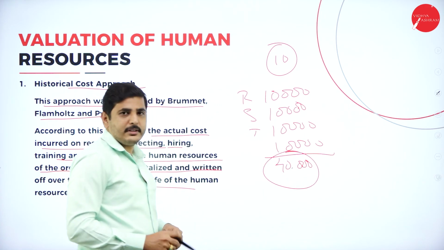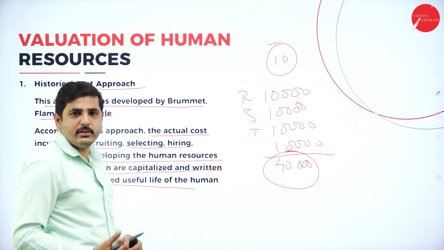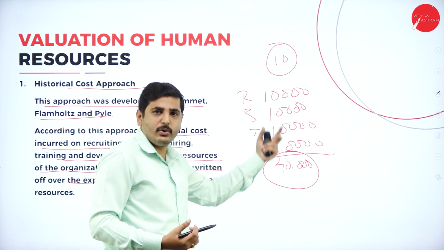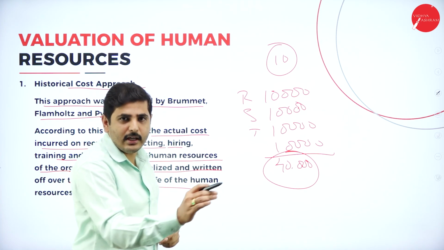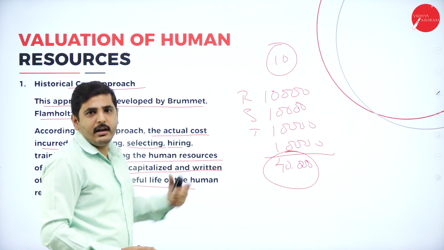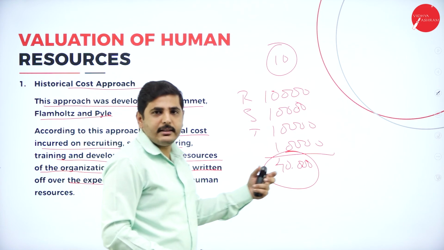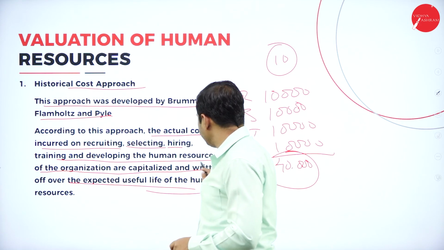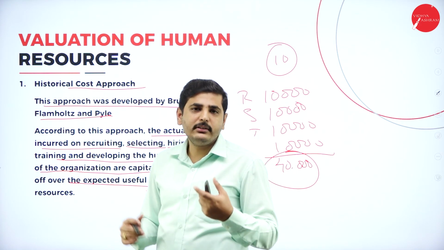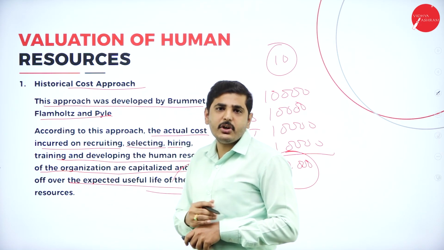We will record this 40,000 rupees, and in future we will reduce the balance as those 10 employees keep on moving away from the company or joining another company. We will deduct the amount as a depreciation or as a write-off. We will deduct the amount on this basis. This is called the historical cost concept.